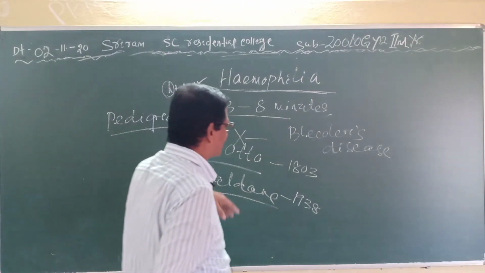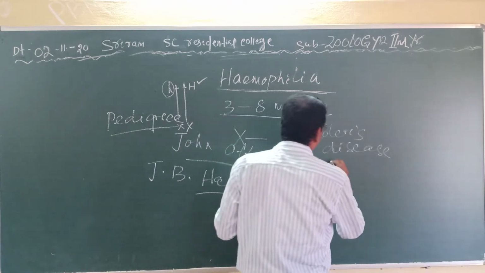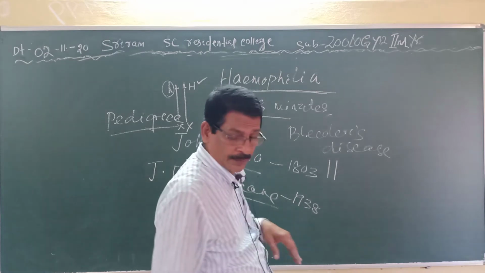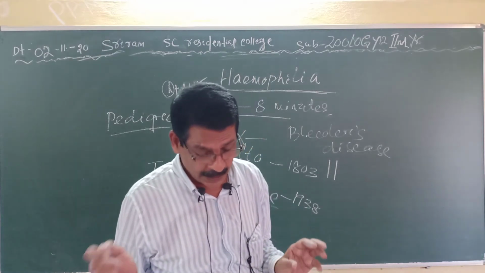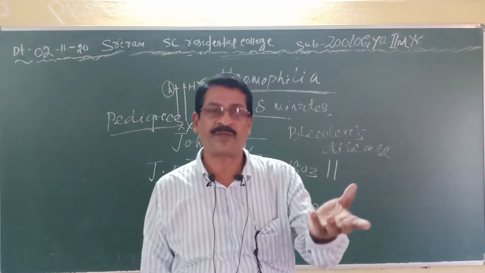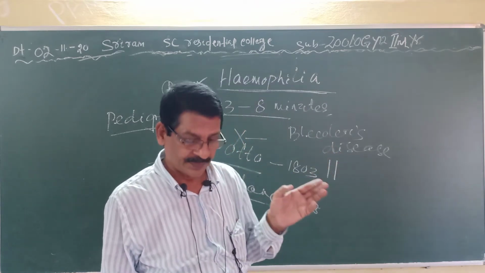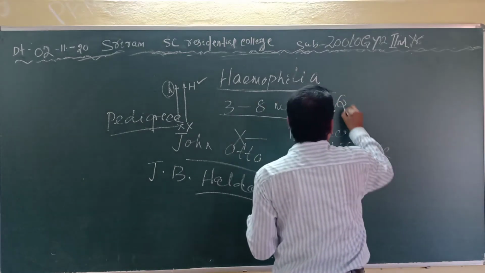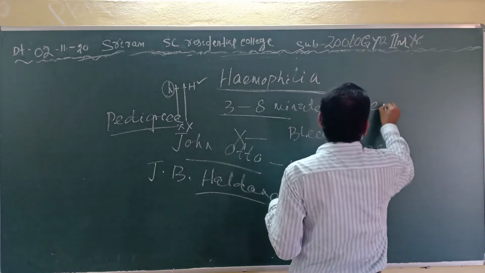And he said that the pedigree started from the Queen, that is Queen Victoria. It starts from Queen Victoria.